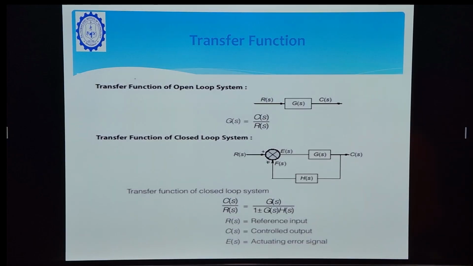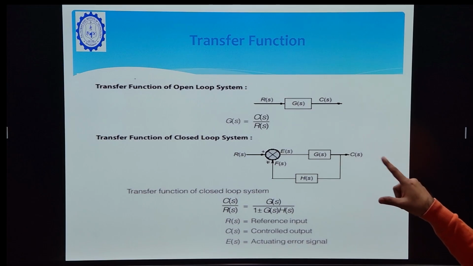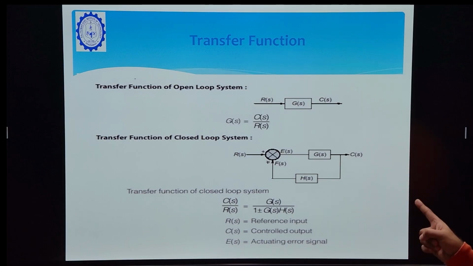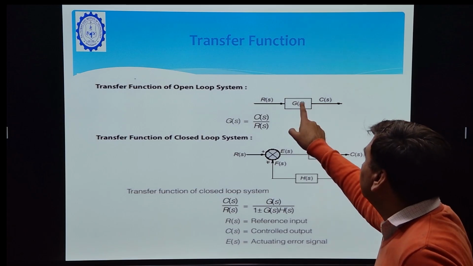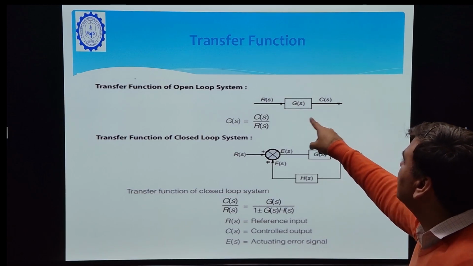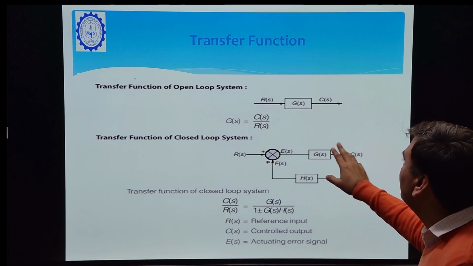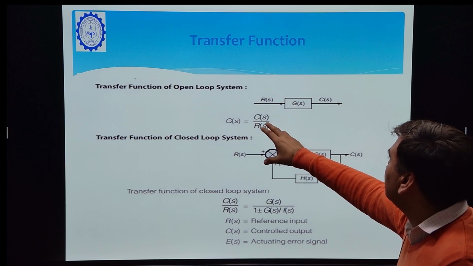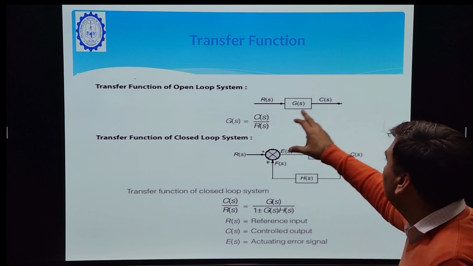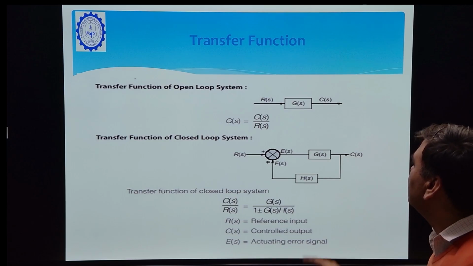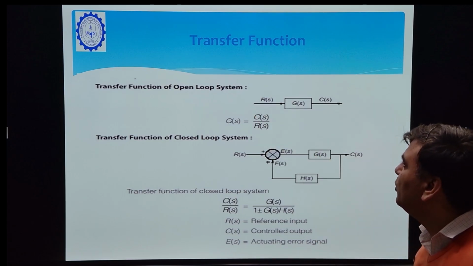As it is shown in the figure, the transfer function of the open loop system and transfer function of closed loop system. Here we can see that this is the block diagram of any control system. R(s) is the input and C(s) is the output. So the transfer function is C(s) by R(s), the Laplace transform of output to the Laplace transform of input. This is the transfer function of open loop system.